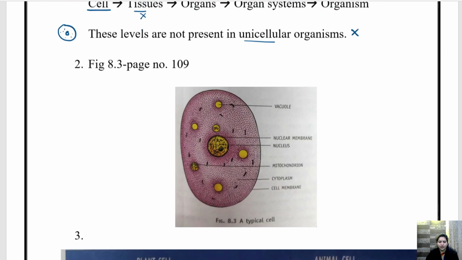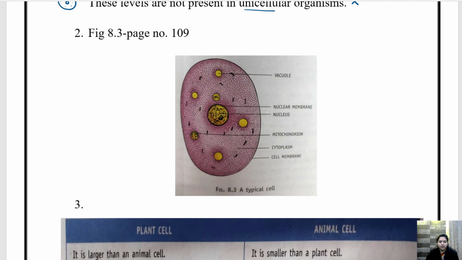Now moving ahead with question number 2. In question number 2, you have to draw a labelled diagram to show the general structure of a cell. It is already there in your book, figure 8.3, page number 109. You will draw this diagram on the left hand side, on the left page, that is the blank page. Okay, I'll again explain this to you.